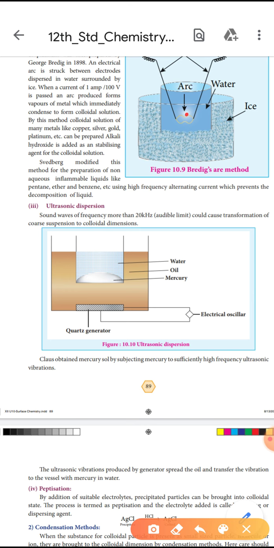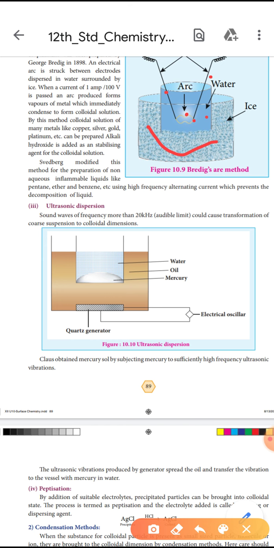That electric arc is struck between two electrodes. An electrical arc is struck between two electrodes dispersed in water surrounded by ice. When a current of 1 ampere at 100 volts is passed, an arc is produced that forms vapors of metal, which immediately condense to form a colloidal solution.